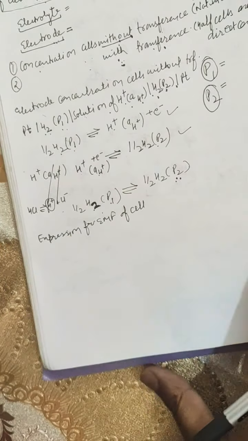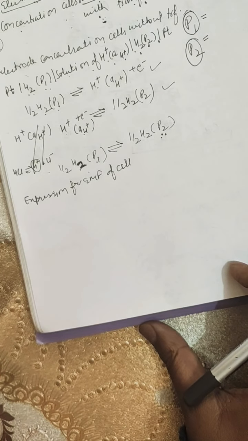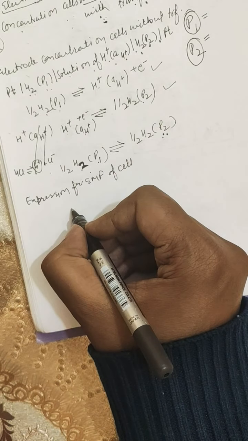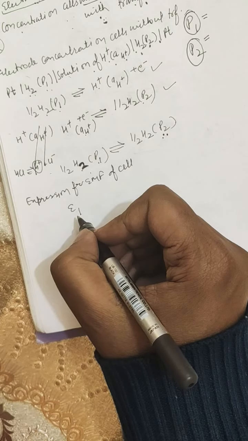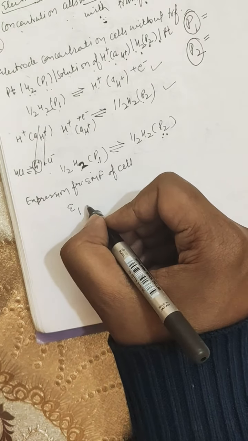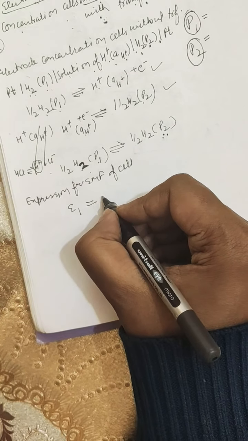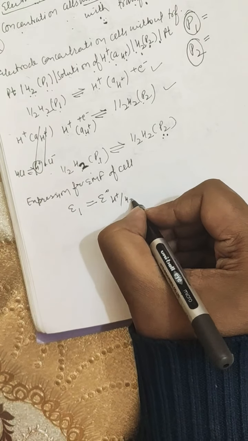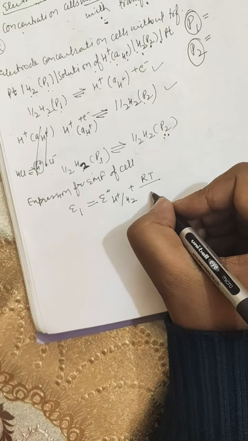To derive the expression for the EMF of the cell, we will write the Nernst equation for the left-hand electrode. At the left-hand electrode there is always oxidation. For the oxidation half cell, we will write E0 of H+/H2 plus RT/F.